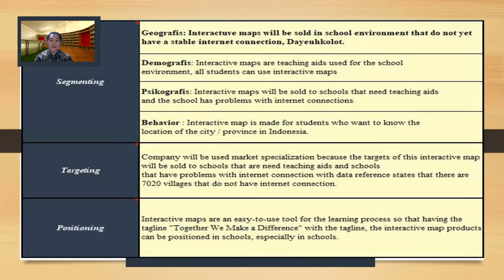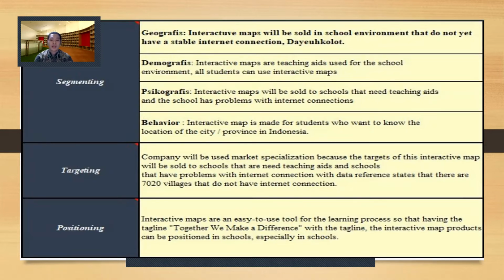Psychographics: the interactive map will be sold to schools that need teaching aids and have problems with internet connection. Behavior: the interactive map is made for students who want to know the location of a city or province in Indonesia. Targeting: the company will use market specialization because the interactive map will be sold to schools that need teaching aids and schools that have problems with internet connection.